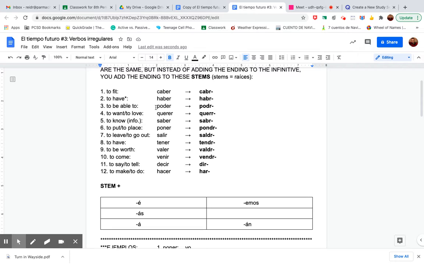Okay, so poder, you don't say, I will be able to, poderé. It's podré. I will be able to is podré, not poderé. Okay. So you basically have to memorize these endings here, or these stems. They're called stems. Okay. All right.